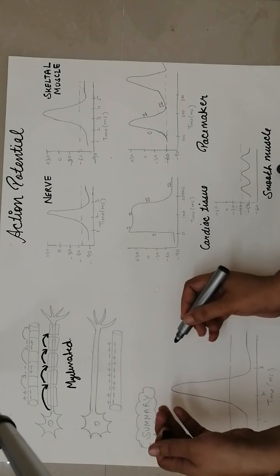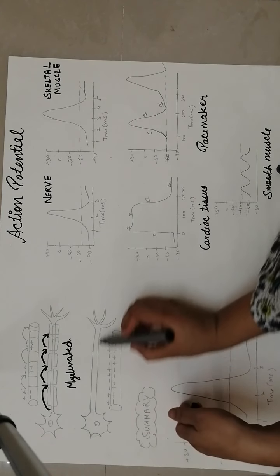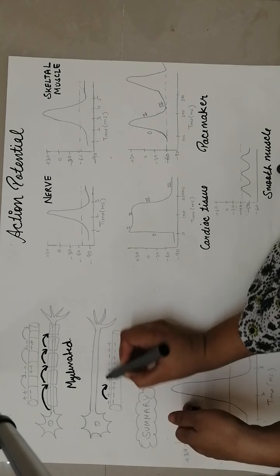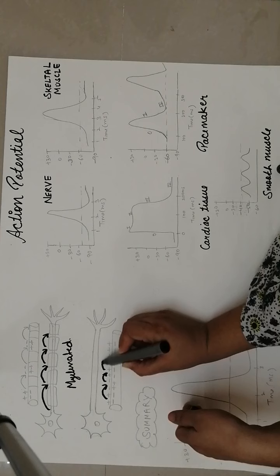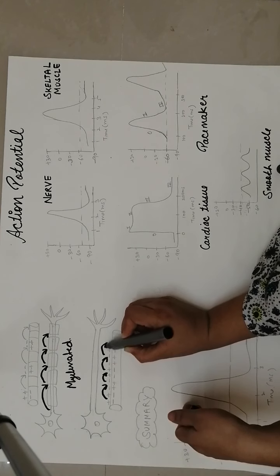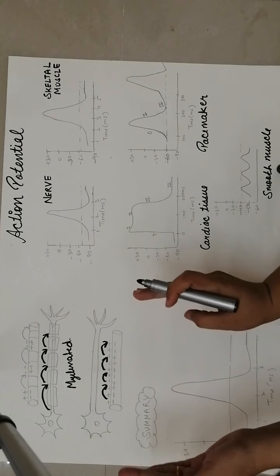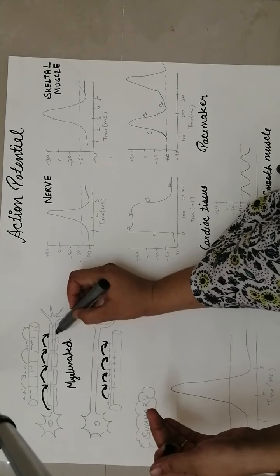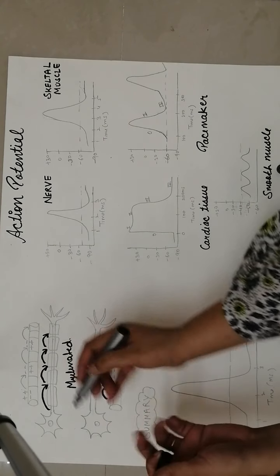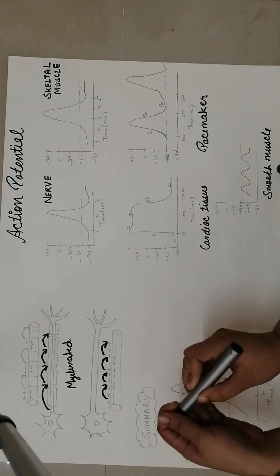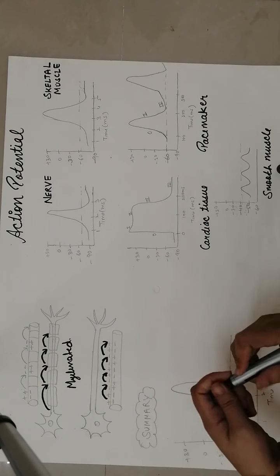In non-myelinated fiber, it has to jump from here, then from here, then from here. So it needs more time to cross the same length of fiber. Myelinated fibers cross large distances very fast. And the second thing is the diameter. Larger the diameter, larger is the conduction.